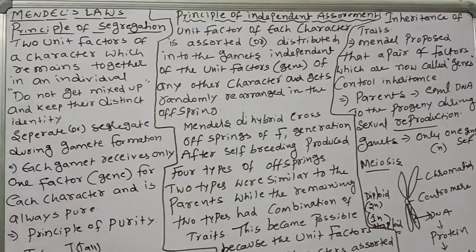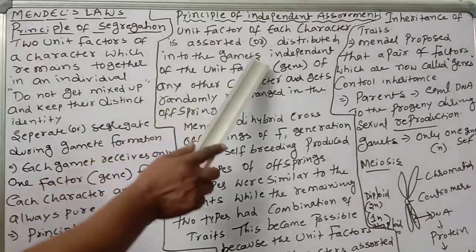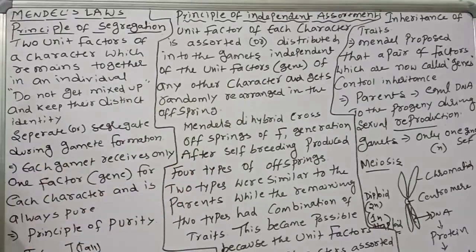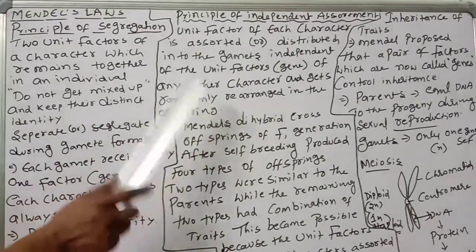You know the dihybrid cross: capital R, capital Y, round and yellow; small r, small y, wrinkled and green. Either Y joins with capital R or small r. The table you know very well. So what happened? Gametes independent of the unit factors of any other character get randomly rearranged in the offspring.